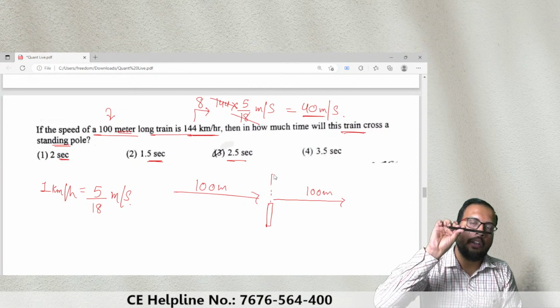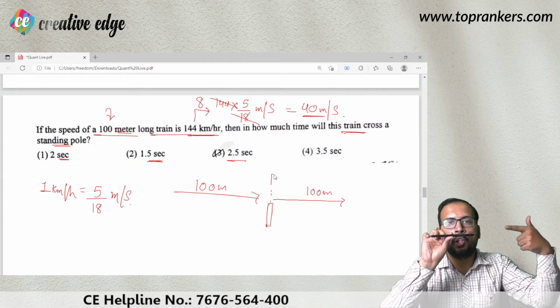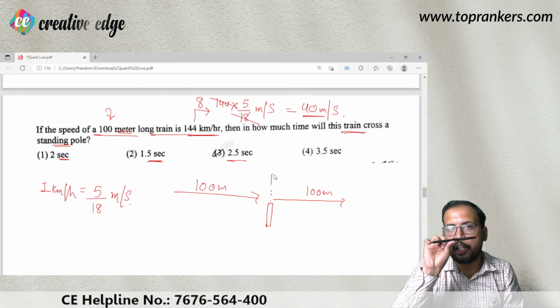But if there is a thick object, let us say this is a platform, now your train wishes to cross this platform, so how much distance does your train need to travel?